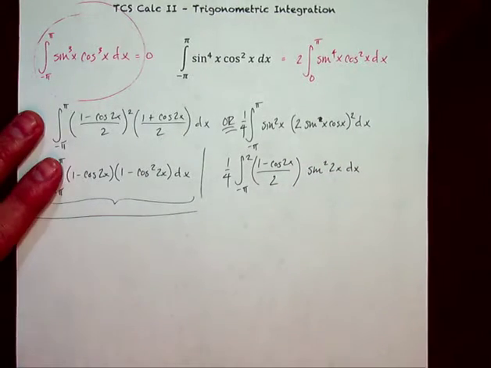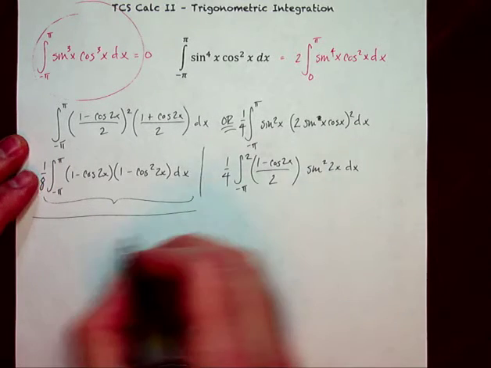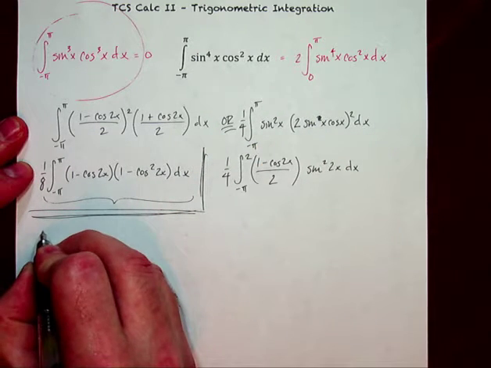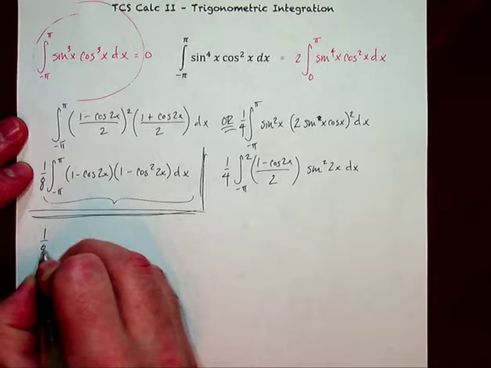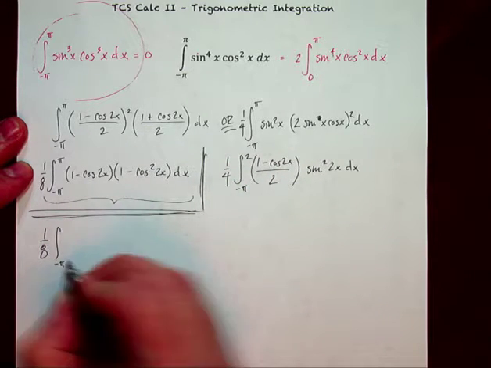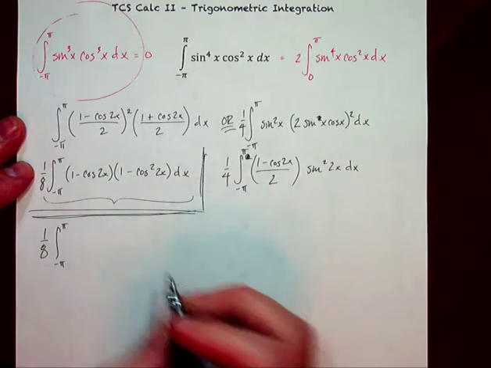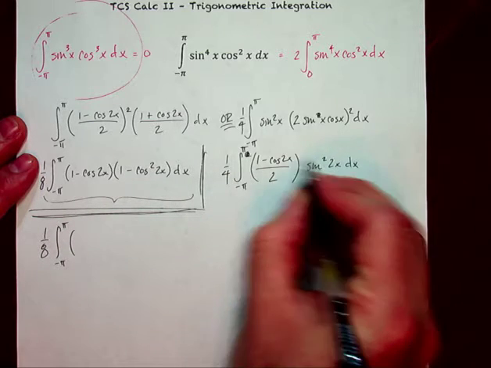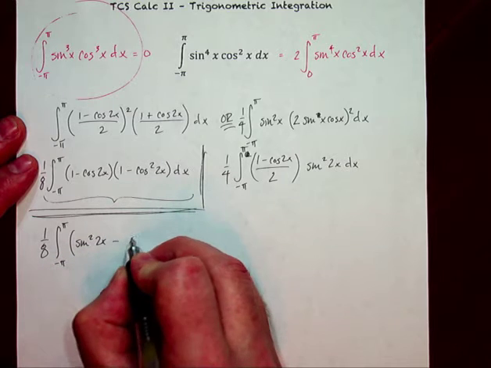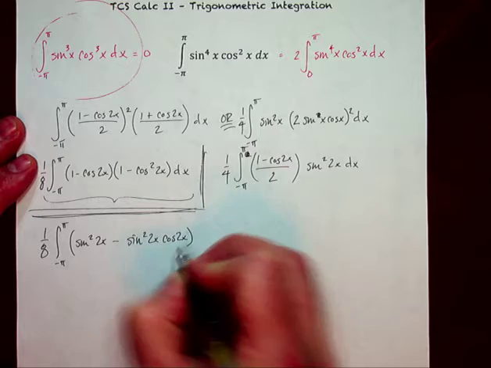Now, there's obviously a little bit of futzing around that actually needs to happen, but let's go ahead and drop down over here. This is sort of an aside. So this can become 1/8, right, because I'm going to take this half and combine it with the 1/4, negative pi, so that's supposed to be pi. And then basically what we get when we distribute the sine squared across is sine squared 2x minus sine squared 2x cosine 2x dx.